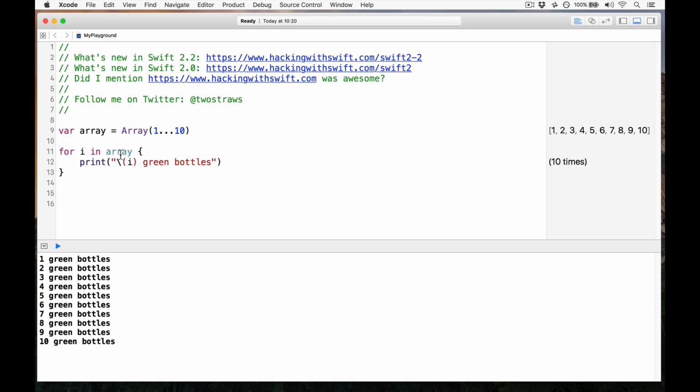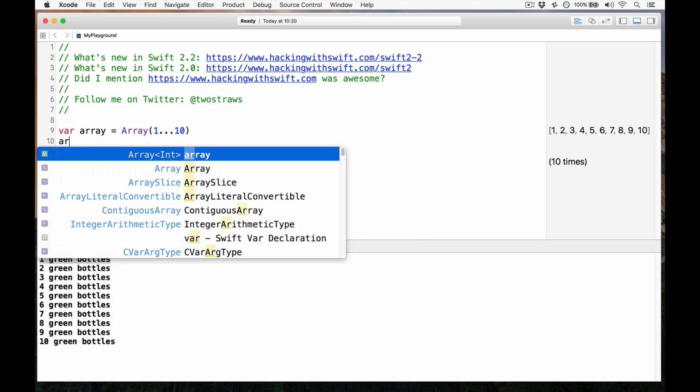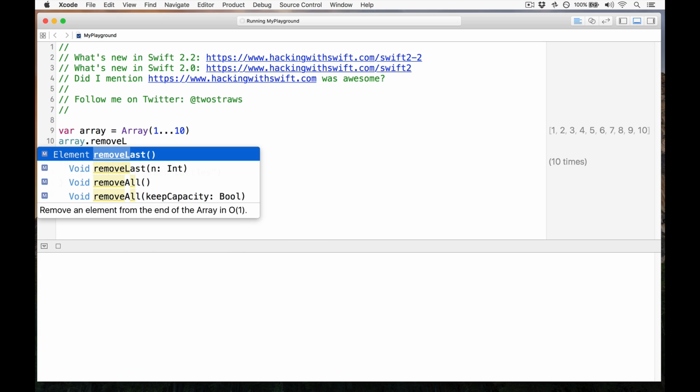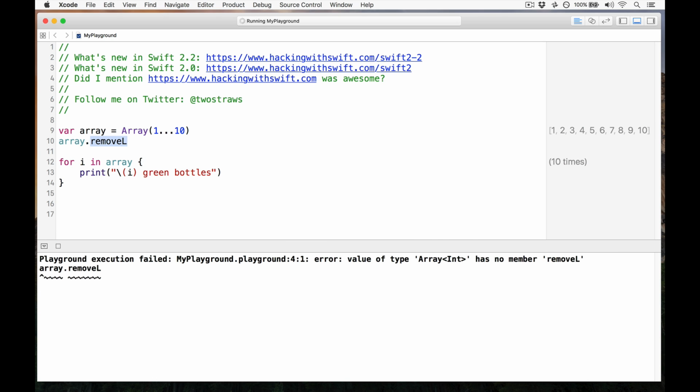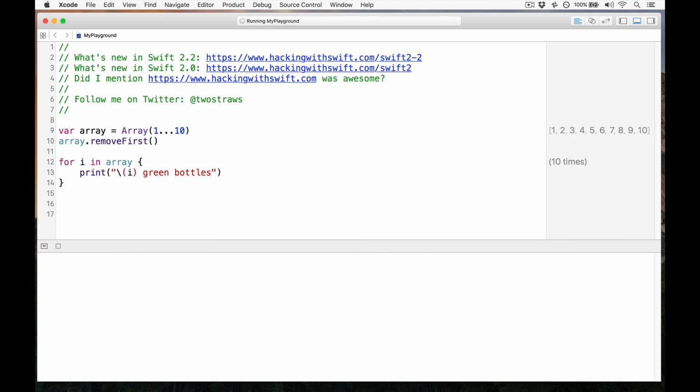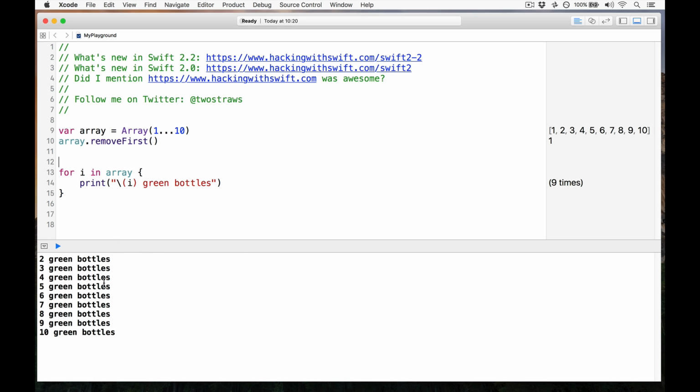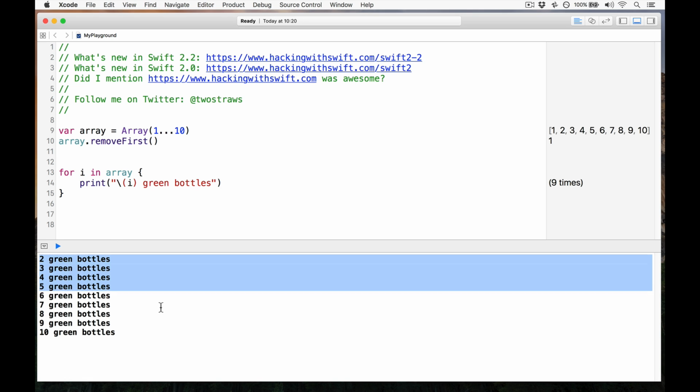And let's move on. You may have noticed by now I've been using var array here, and we have this particularly ugly output, 1 green bottles. It should be 1 green bottle, which gives me a chance to demonstrate a new method inside arrays called removeFirst. We've always had array.removeLast to remove the last element in the array. We now have array.removeFirst as a complement, which removes the first item in an array, which is perfect because you can now see 1 green bottles has gone away.